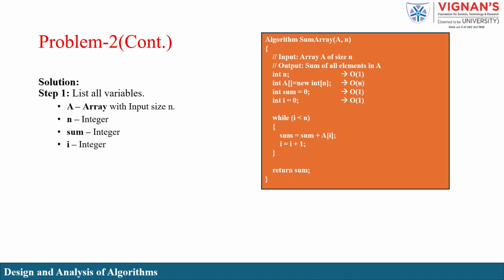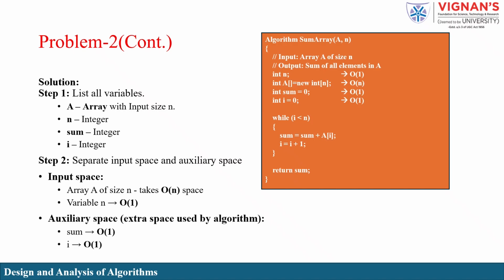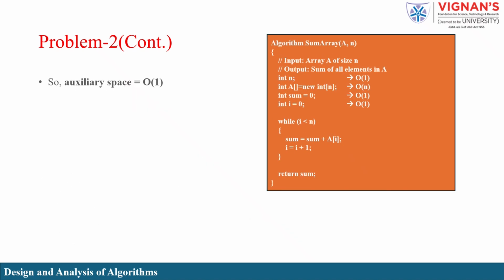Step 2: separate the input space from the auxiliary space. First, the input space. The array A of size n requires O(n) space. The variable n itself uses constant space, which is O(1). Next, the auxiliary space, which is the extra memory the algorithm uses. The variables sum and i both take constant space, so each is O(1). Since all the extra variables used by the algorithm take constant memory, the auxiliary space is O(1).